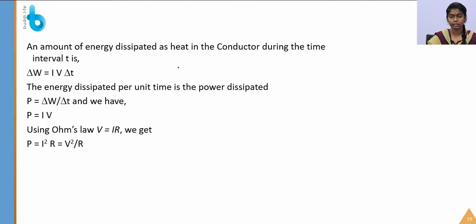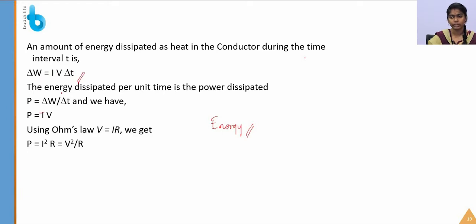Let's calculate the expression for the power. We have calculated the energy expression for both the potential and kinetic energy, right? So we are going to calculate the expression for the power. What is the amount of energy dissipated as heat in the conductor during the time interval T? So delta W is equal to I V delta T.